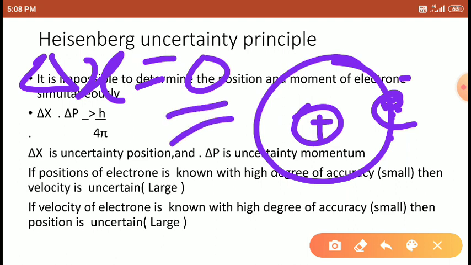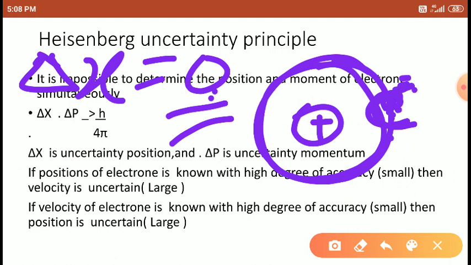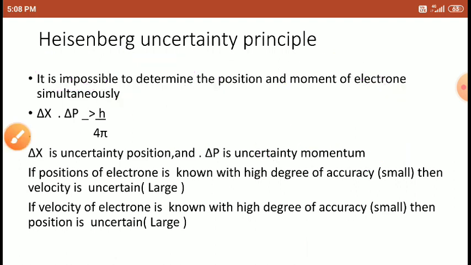The electron occupies a rest position, so its exact position is determined. If you want to determine the position, then the velocity is very large, because the microscopic particle is very small, so the velocity is very high.